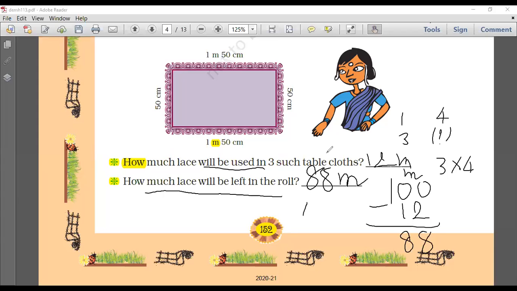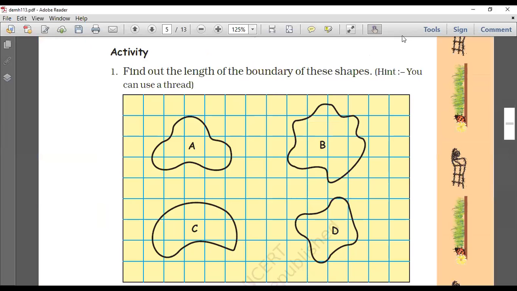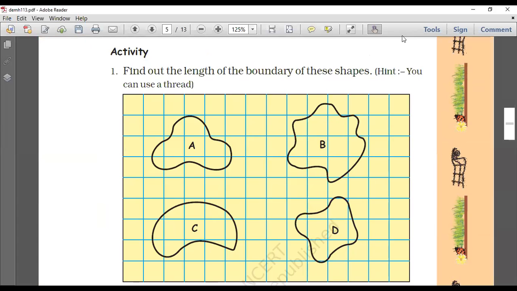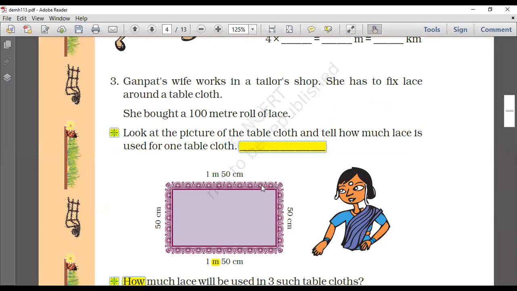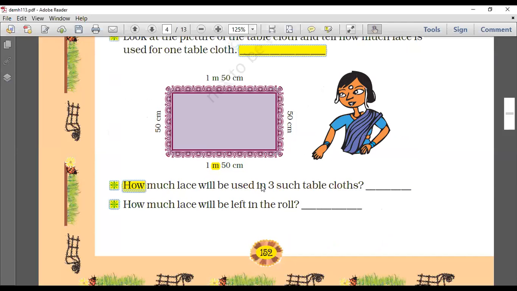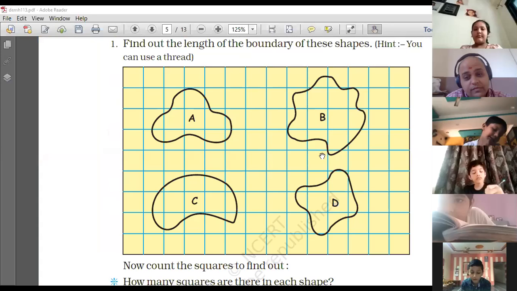Come on, let's do it now. Going for the next one. Find out the length of the boundary of these shapes. Now, how will you find it? Because see, in the previous examples it was a straight line, right? But when you talk about these irregular shapes, what will you do? How will you measure their boundary? That is a big question, right?